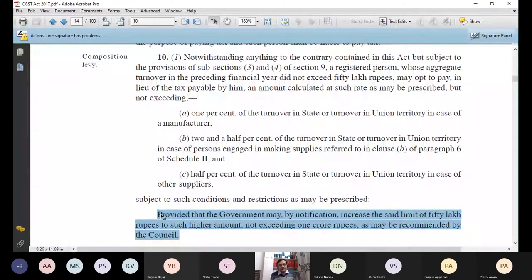Now, the original act says that if your turnover does not exceed or did not exceed 50 lakh last year, then you are eligible to opt for composition levy. But in the original act itself, one exception says that government has a right to increase the limit of 50 lakh. If they want to cover more people under this scheme, then they can increase this limit of 50 lakh to rupees 1 crore, but on the recommendations of the council. This is what my original act is. I hope language is a little bit clear.